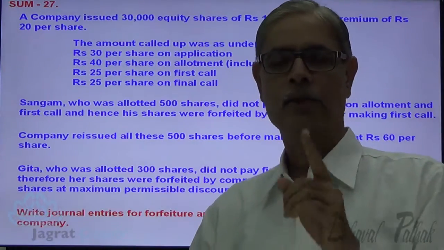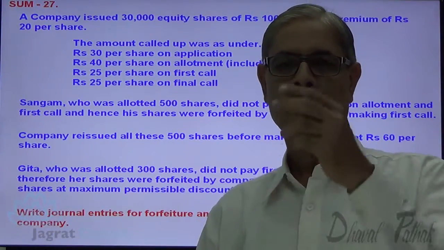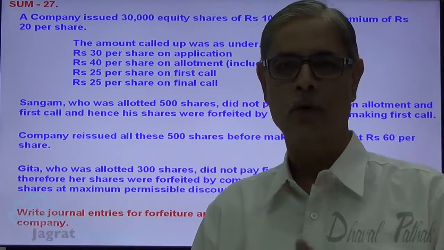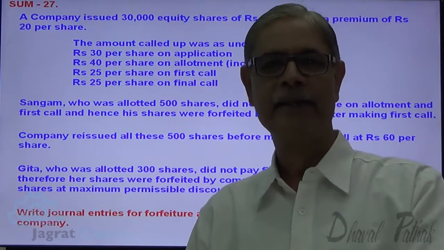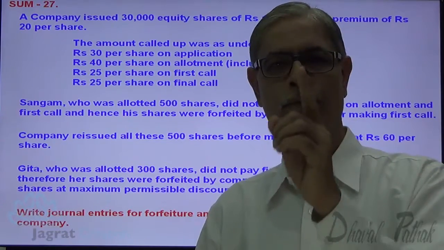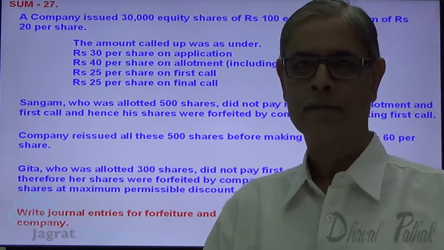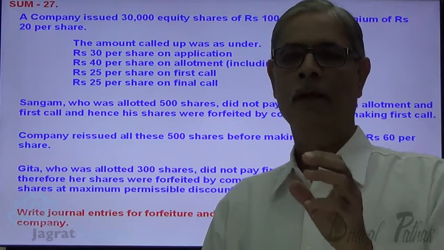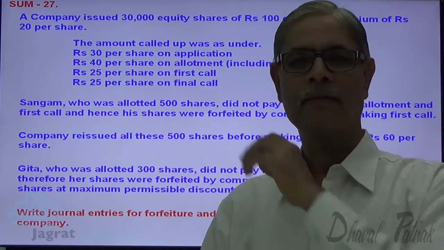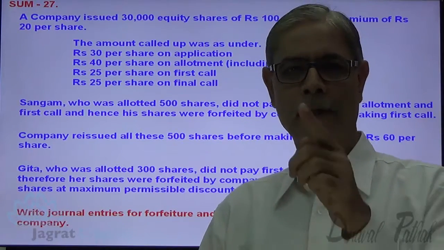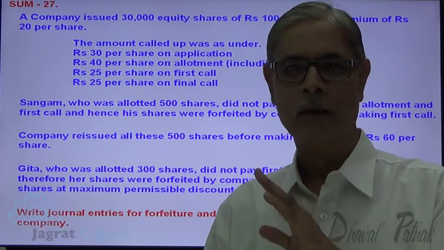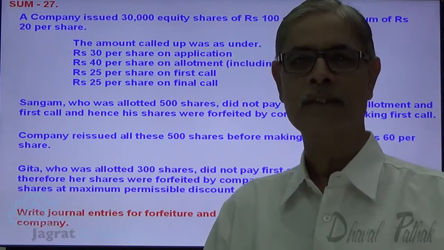You are not asked to write down 2 entries for application, 2 entries for allotment, 2 entries for first call, 2 entries for final call. Those 8 initial entries are not asked. You are required to write down only forfeiture and reissue entries. So, as we are not required to write down all the entries, we are not given the information about the number of applications received and the applications rejected and allotted. That information is not given to us in the sum.